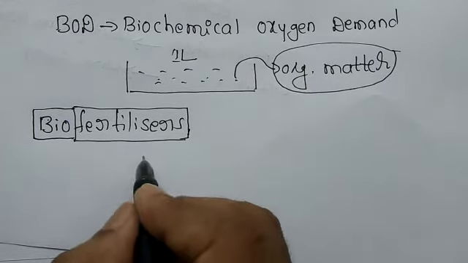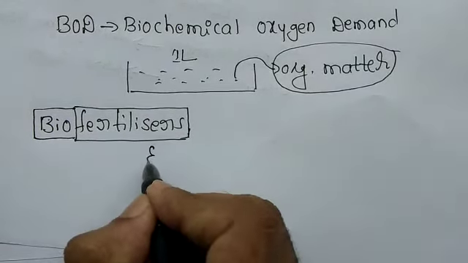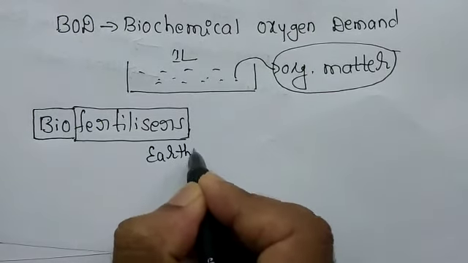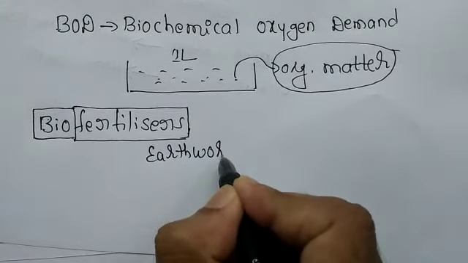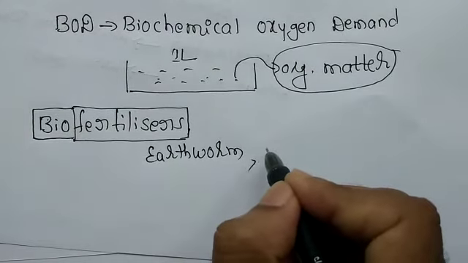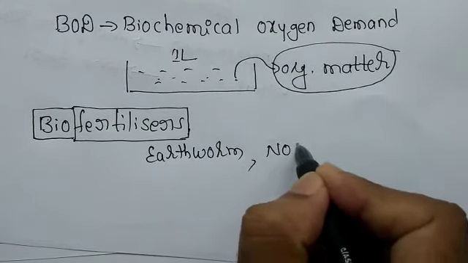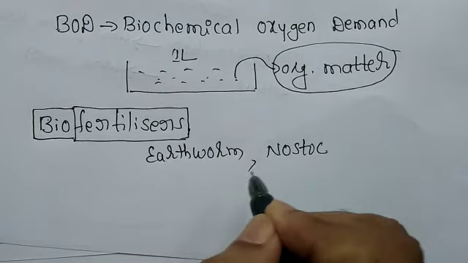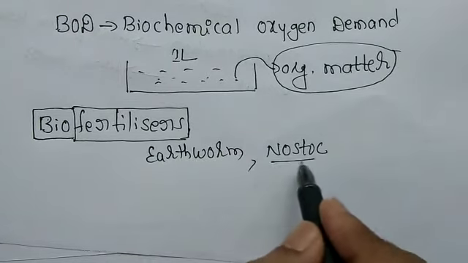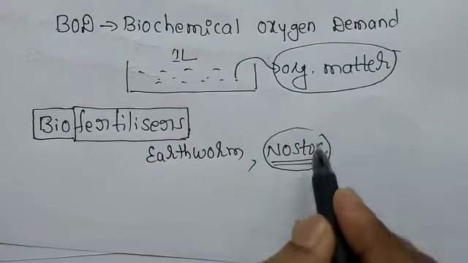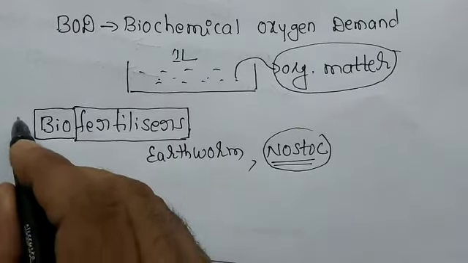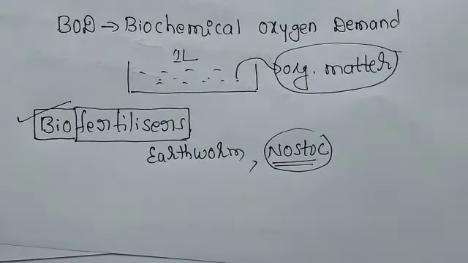For example, even earthworm can be an example of biofertilizer. Or you can take blue-green algae like nostoc, because they fix atmospheric nitrogen in the soil. So all these are examples of biofertilizer.